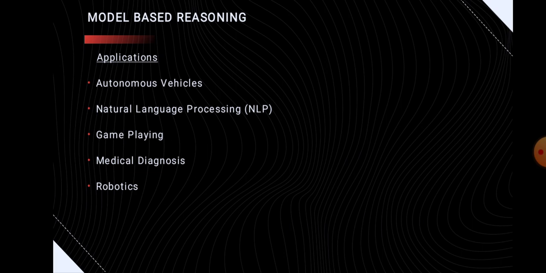Next one is medical diagnosis. I have already discussed it. It can be used to build models of the human body and its various systems. Later, these models can definitely help in diagnosing medical conditions based on the observed symptoms and test results. And the last most important application area is robotics. Model-based reasoning is very essential for robotic systems to plan and execute tasks very efficiently. And there are so many application areas for model-based reasoning. A few of them are given here.